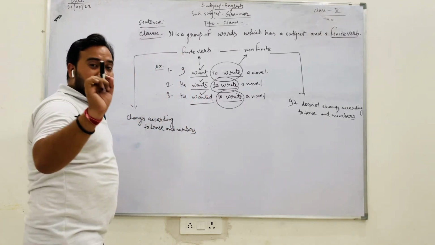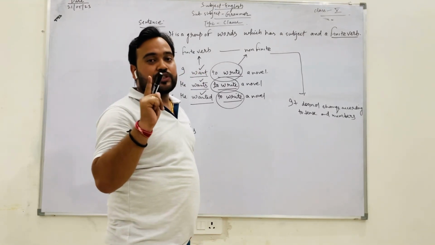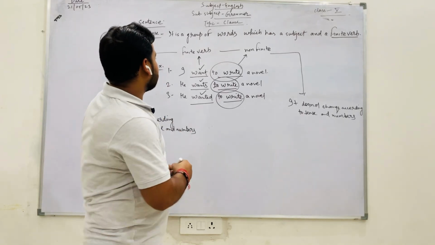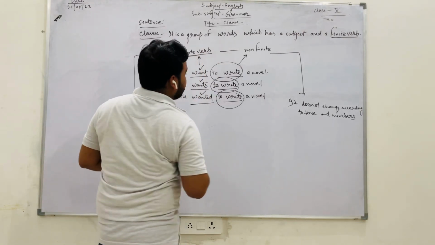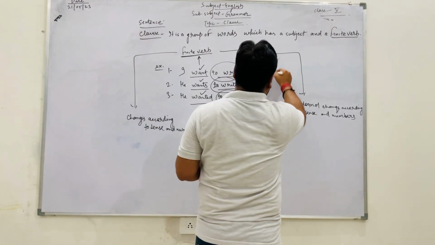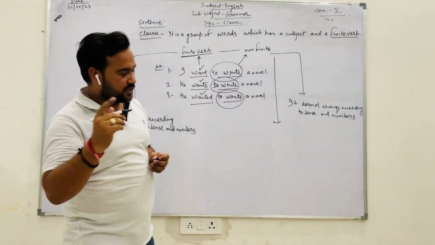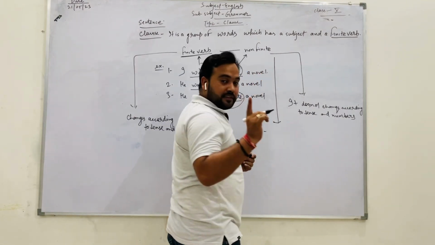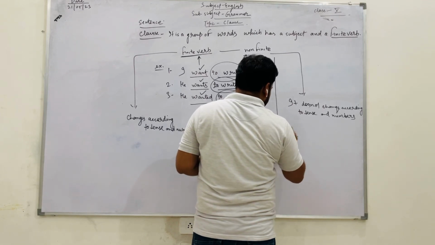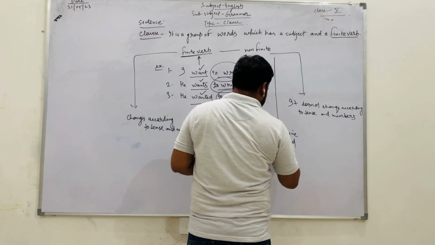So in every sentence, in every clause, you see only one finite verb. Remember this: the verb that will change according to tense and number. So this is the definition. Now I am coming to further points. Non-finite verbs are also of different types. Basically there are three: infinitive, gerund, participle.